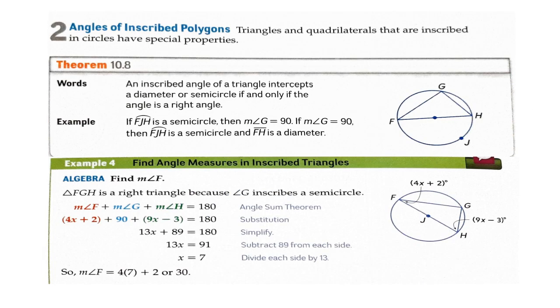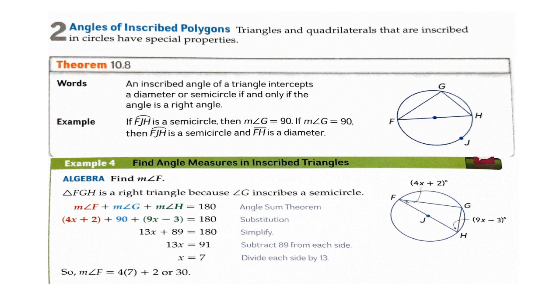Now we're going to cover some theorems about angles of inscribed polygons. So let's start with the triangles. This theorem says an inscribed angle of a triangle intercepts a diameter or semicircle if and only if the angle is a right angle.